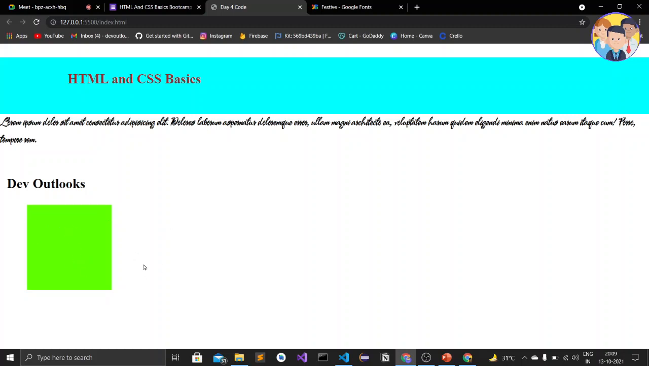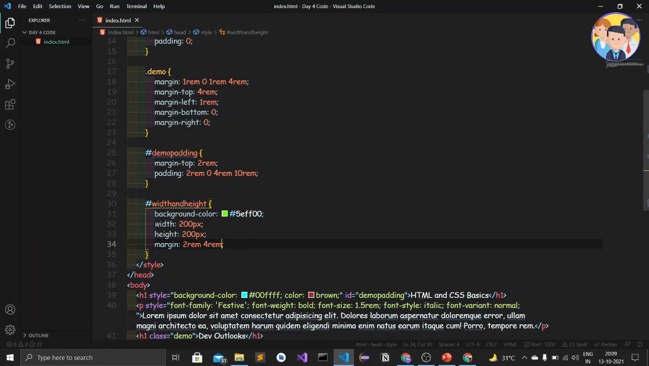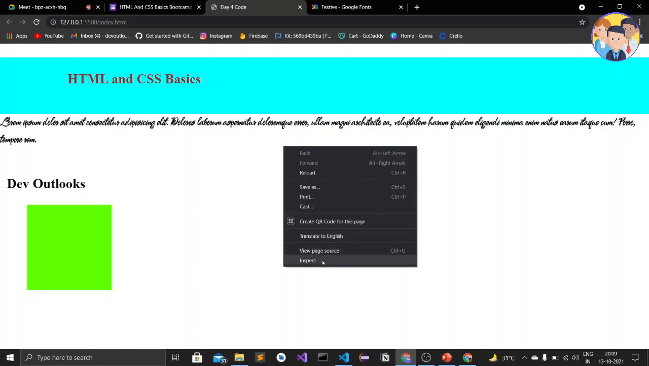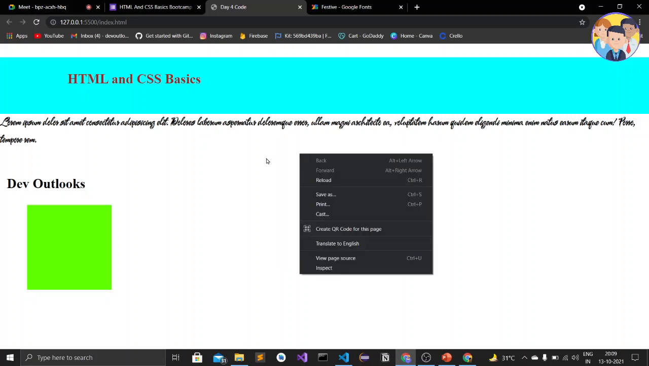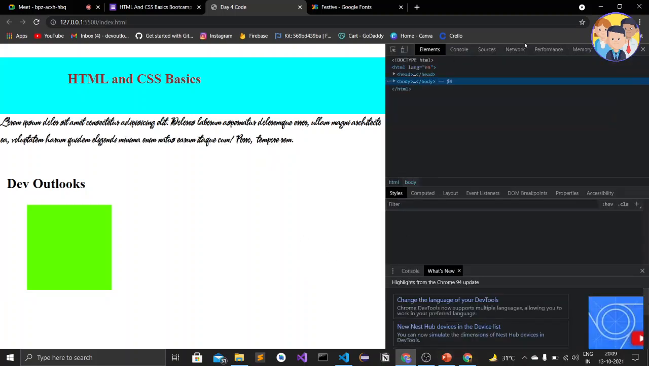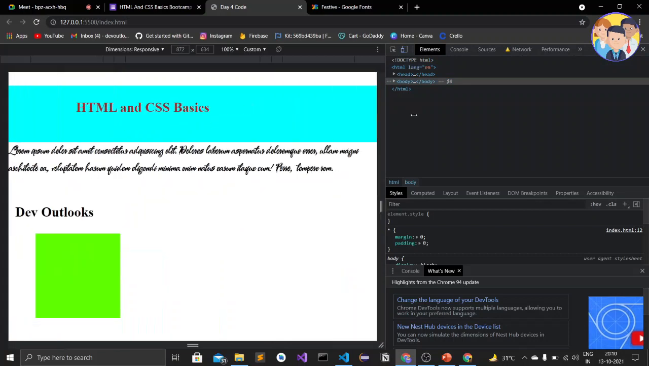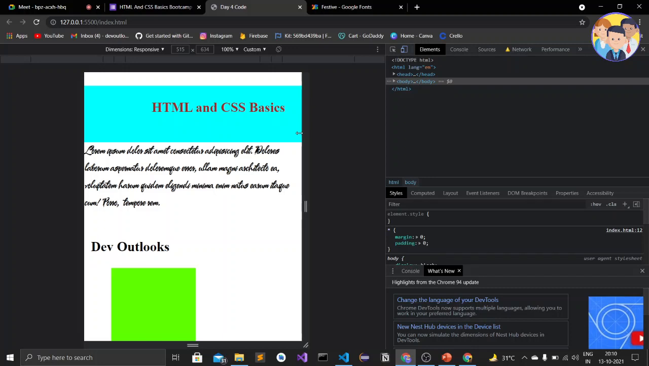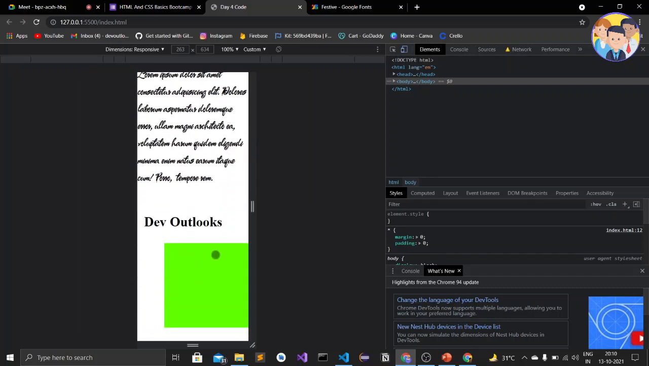Okay, so this is width and height. Here we have given an initial width and height. So I will introduce you to one more tool, which is the inspect tool. When we right click on our website in the web browser and then click on inspect, we get this sidebar. And when we click on this, this is called the toggle device toolbar. So here when I collapse it, the width of this box remains constant.